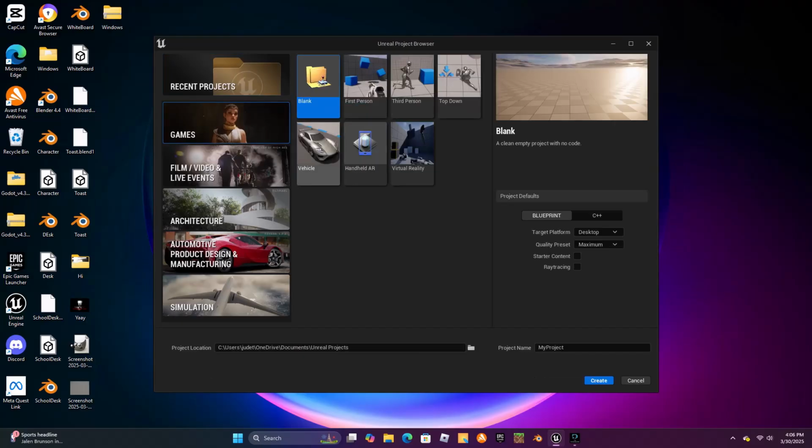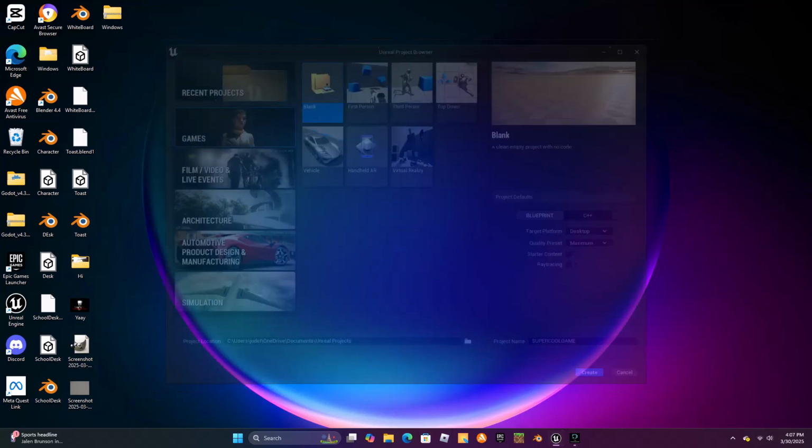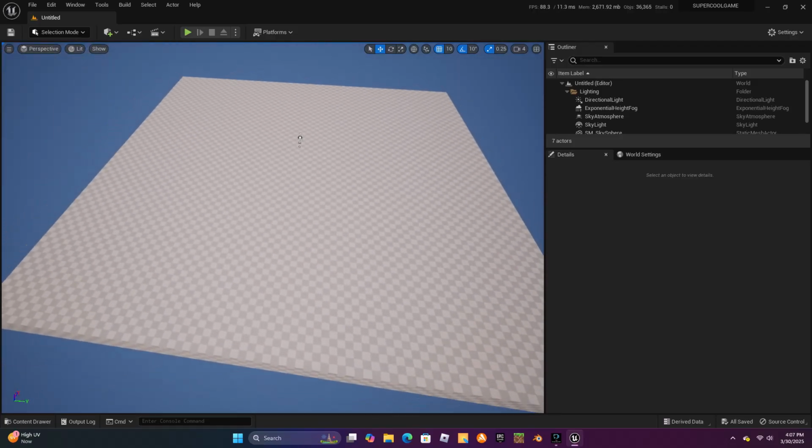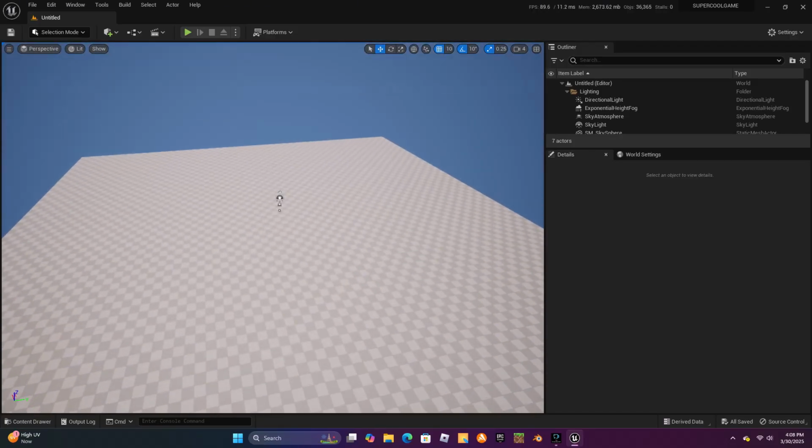So first, we're going to create a new project in Unreal Engine 5 because Unity does not make very nice financial decisions for the people that use Unity. And I'm broke. Alright, so now that we're in this new map, there's something missing, which is obviously a player.